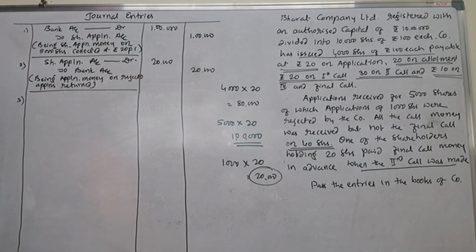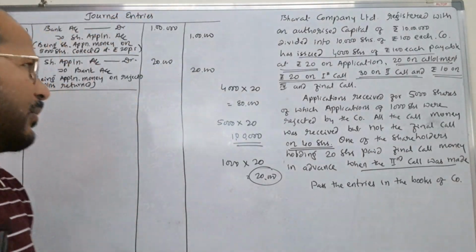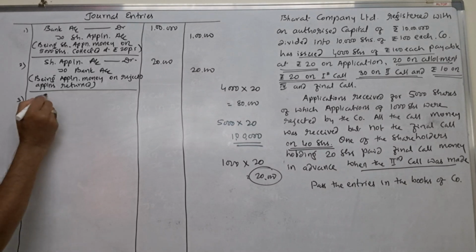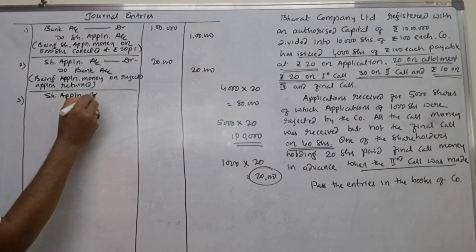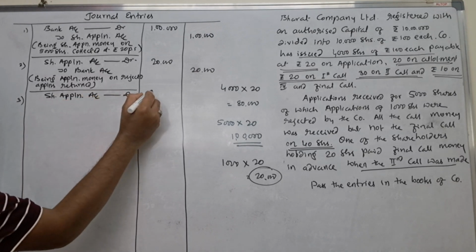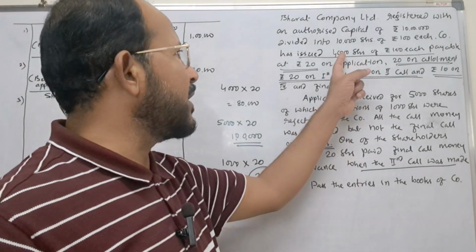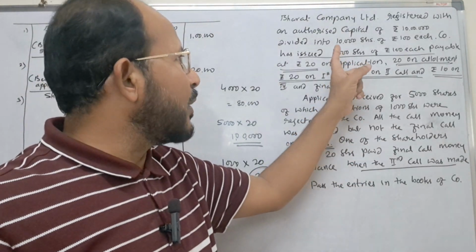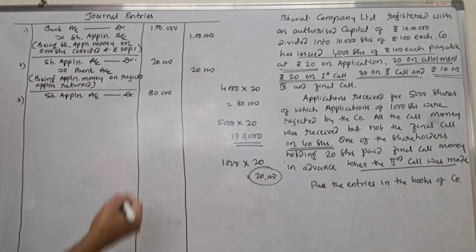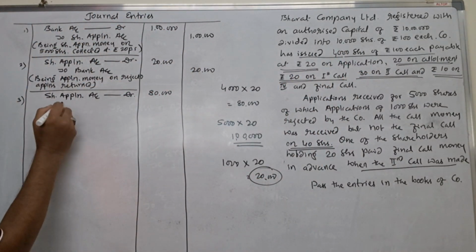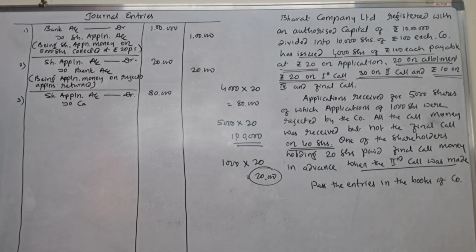Next, the third entry: when we transfer share application money to share capital account, what journal entry do we pass? Share application account is to be debited. The actual amount is how much? 80,000, because only 4,000 shares the company wanted to sell. Therefore, on 4,000 shares at rupees 20 per share, it comes to rupees 80,000. That is transferred to share capital account.